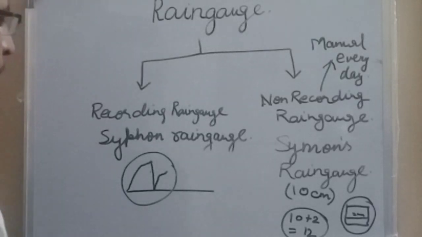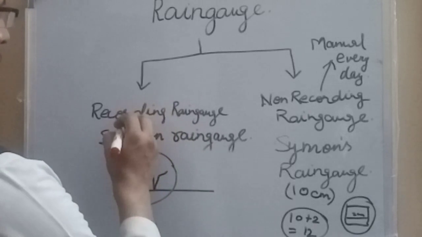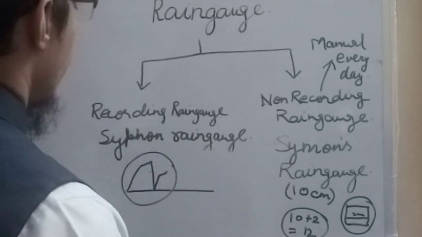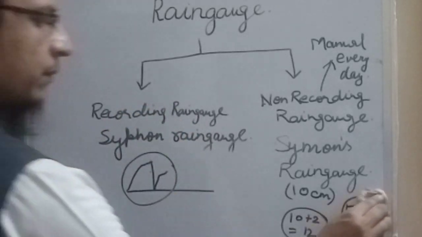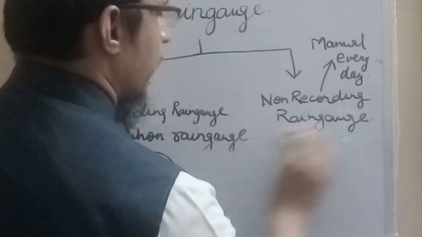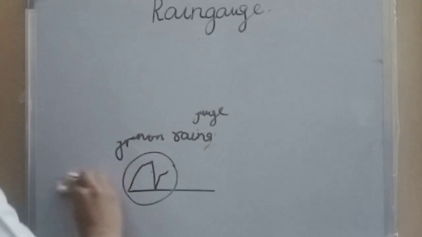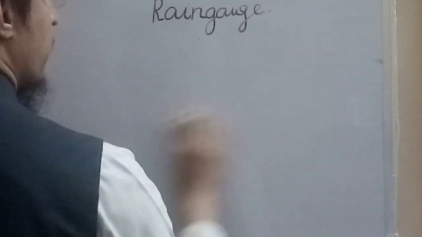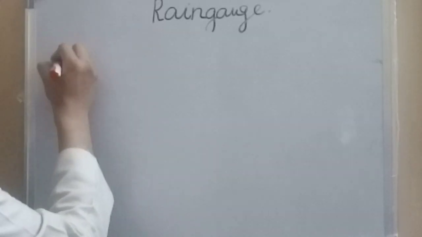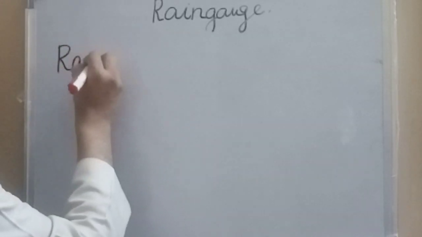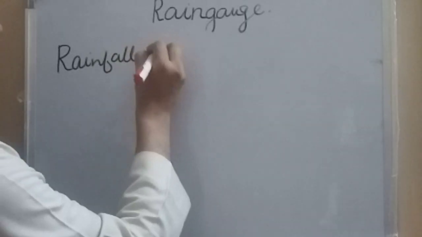Now we will discuss which form of graphs are obtained from recording rain gauges. Generally we obtain the rainfall mass curve from recording rain gauges. What is a rainfall mass curve?